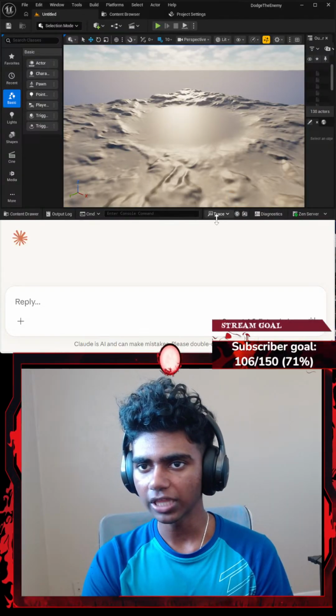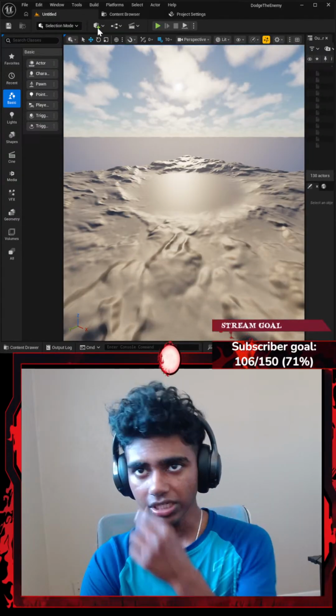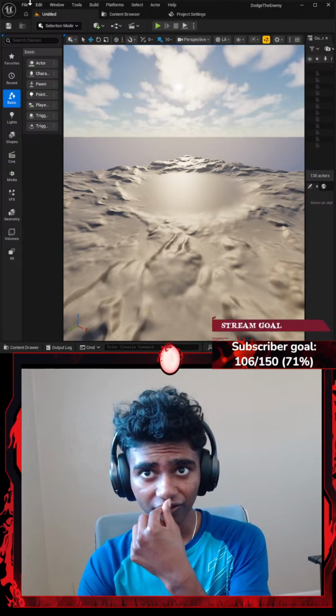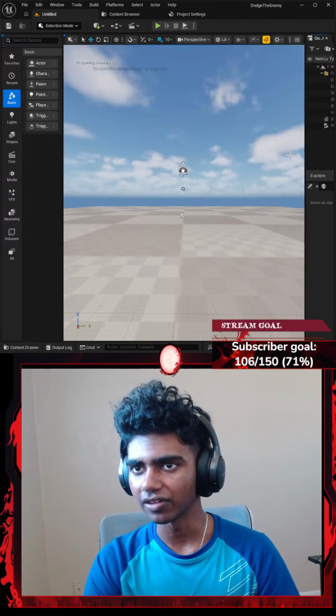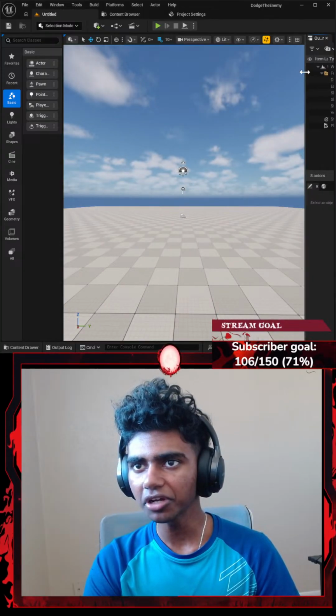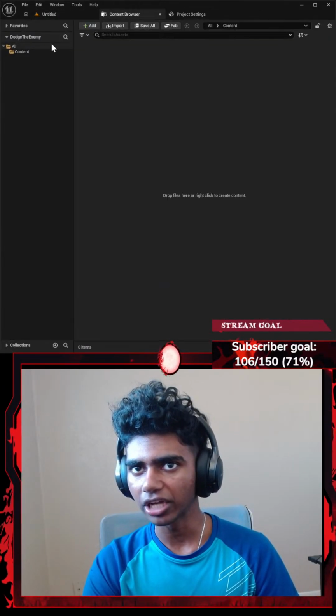So I might just copy that part. So let's go ahead and open this. Now I'm going to go to File and then New Level. I'm going to create a basic level. Okay, and then once I'm done creating the basic level, I'm going to open my content drawer.